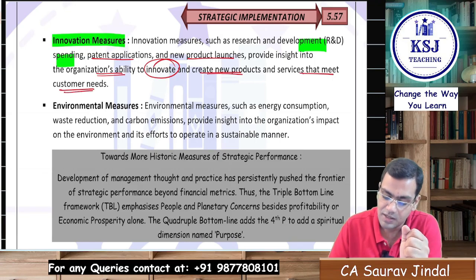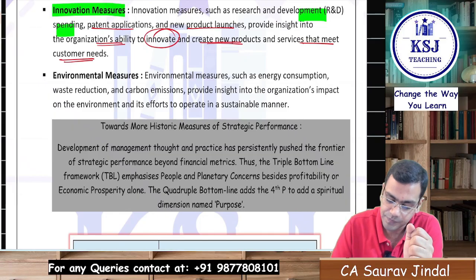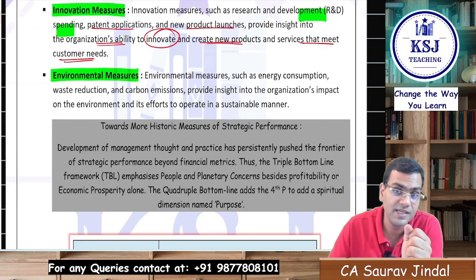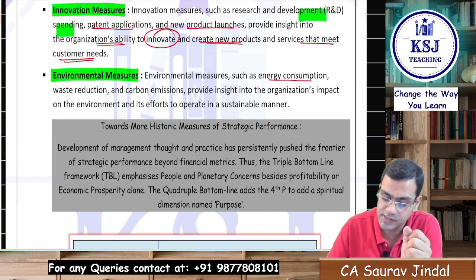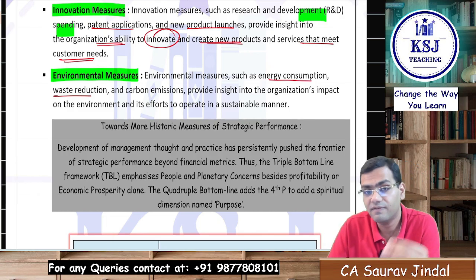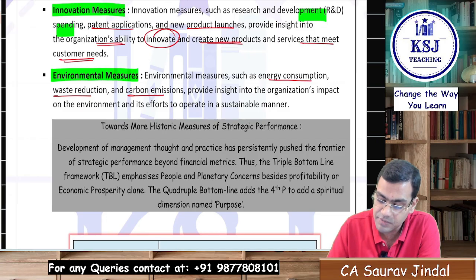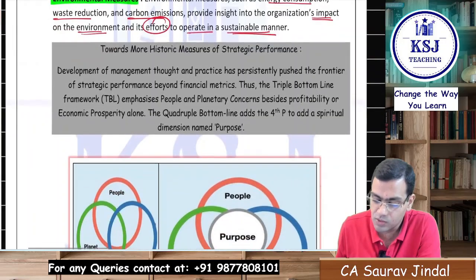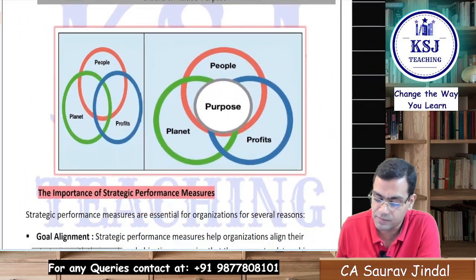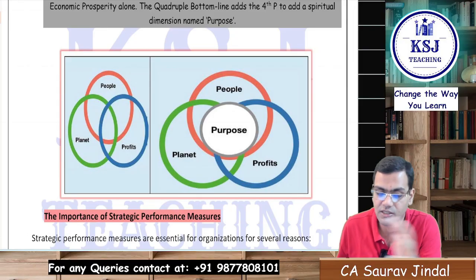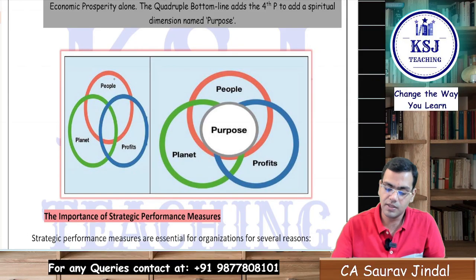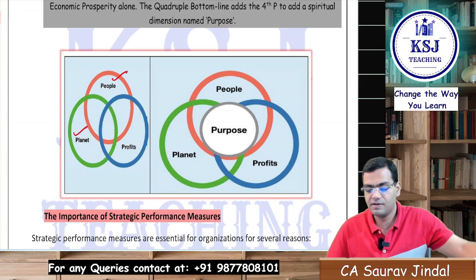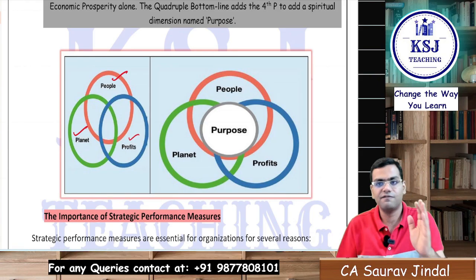Then the environmental measures, that is how you are processing your waste and all, such as energy consumption, waste reduction, or you can write here waste management also. Carbon emissions provide insight into the organization's impact on the environment and its efforts to operate in a sustainable manner, right? So towards more holistic measures of strategic performance, they say the companies earlier, to judge the strategic performance, were focused on the people, the planet, that is the environment part, and the profits, that is the financial part.